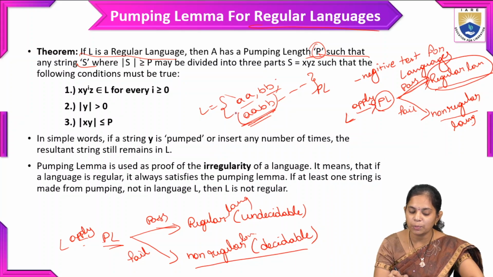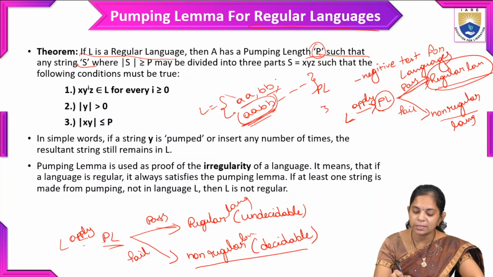Suppose the language has strings like AA, BB, and so on. We individually take one string. Suppose P is 3; then we need to take a string of length 4, because 3 is less than or equal to 4.